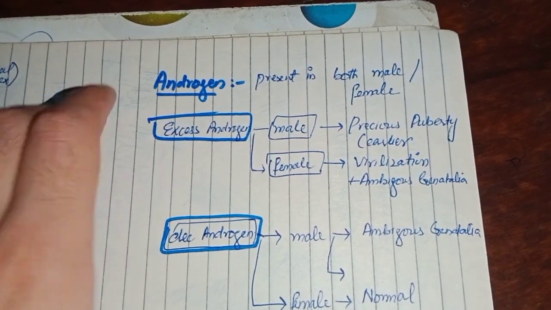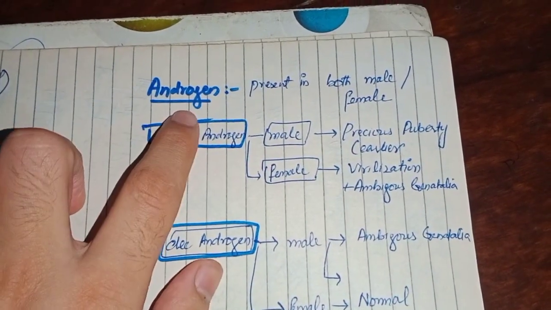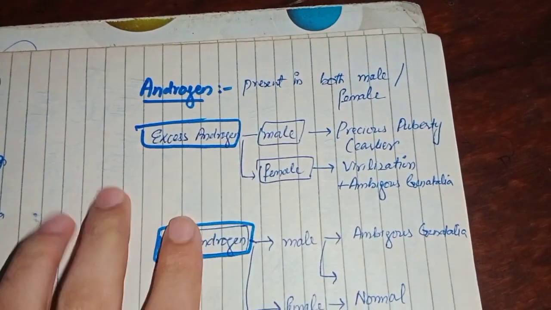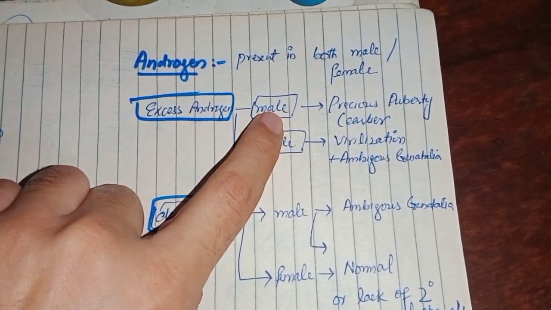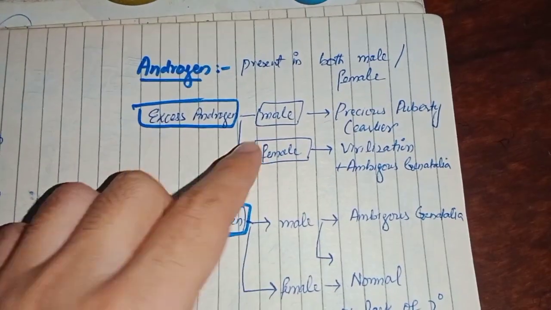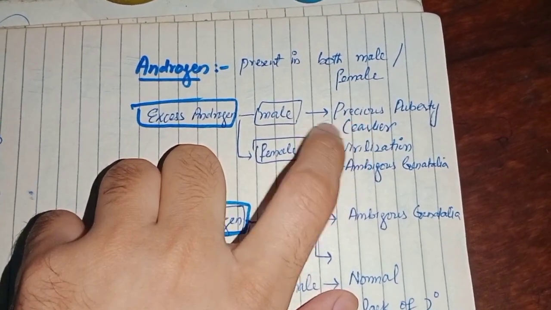This is the second concept, related to the previous slide. Androgens are male hormones, but they are also present in females. So this is another core concept. When you have excess androgen in the male, remember, androgens are the male hormones, so when you have an excess of male hormones, your puberty will come earlier, precocious puberty.